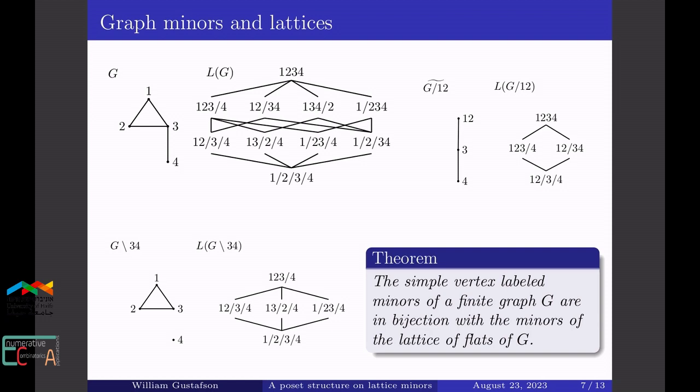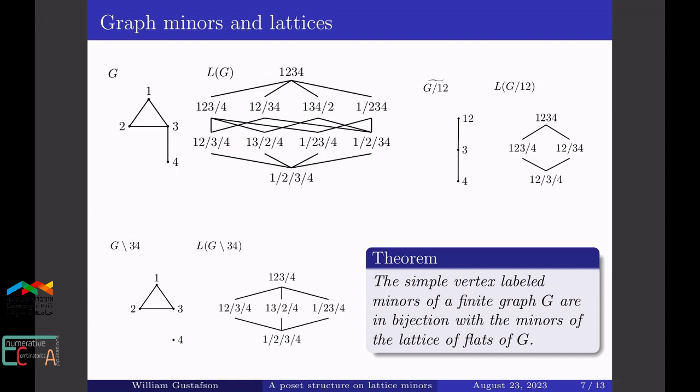In order to generalize the notion of simple vertex labeled minors of a graph to polymatroids, we use the lattice of flats of a graph. So here in the top left is a graph. Next to it is its lattice of flats. This is the lattice of all the partitions of the vertices whose blocks are the connected components of a subgraph. And then to the right, we have the result of contracting the edge between 1 and 2, and then identifying the 2 parallel edges. The lattice of flats of that graph can be obtained from the original lattice by taking the upper interval from the atom 12/3/4. Right, this is the partition corresponding to the edge we contracted.